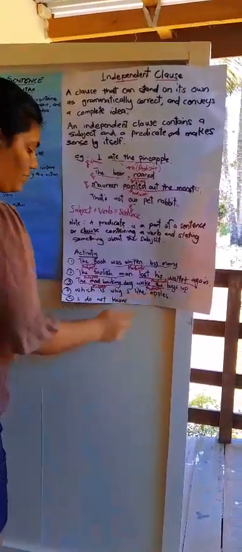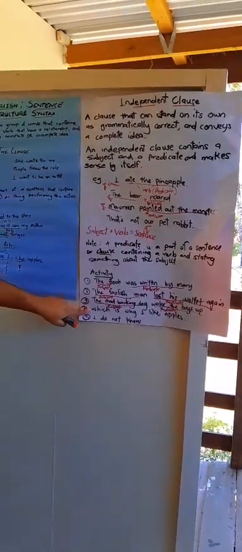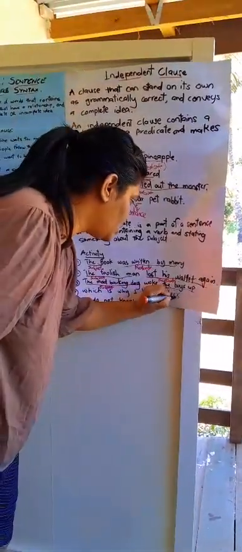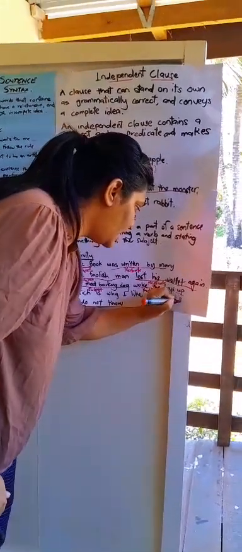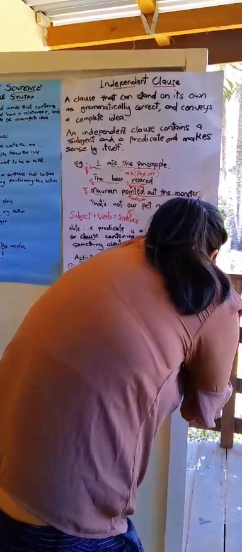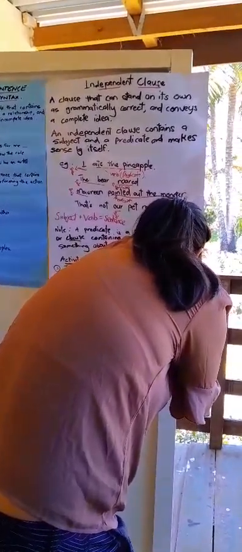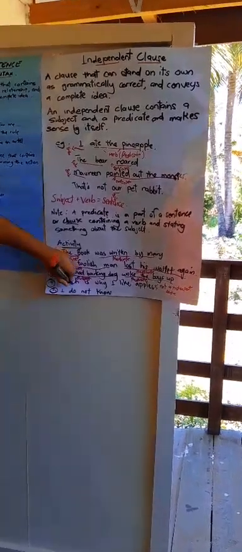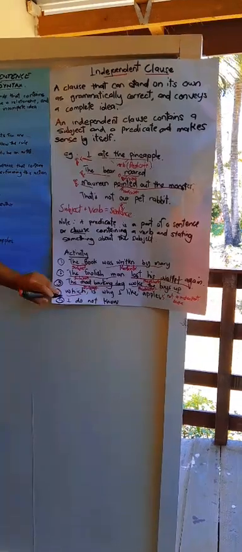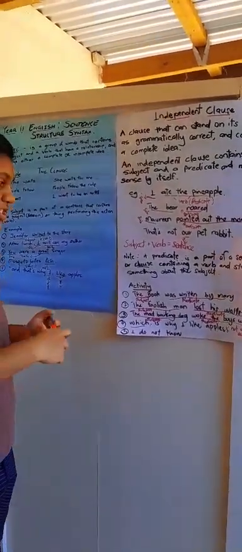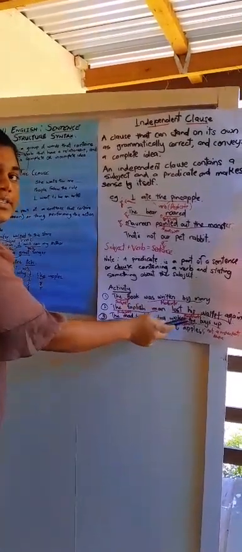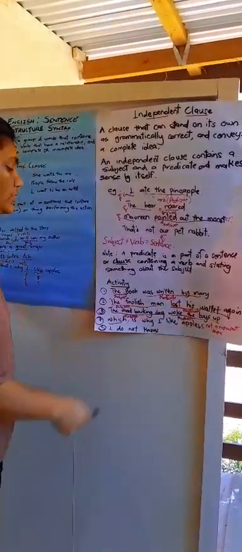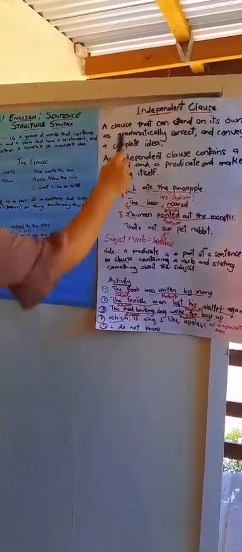Which is why I like apples. Is this an independent clause? No, this is not an independent clause. Why? Because it has a conjunction. When there is a conjunction, it cannot be a complete sentence. This is not a complete idea, which is why I like apples. So this is not an independent clause.